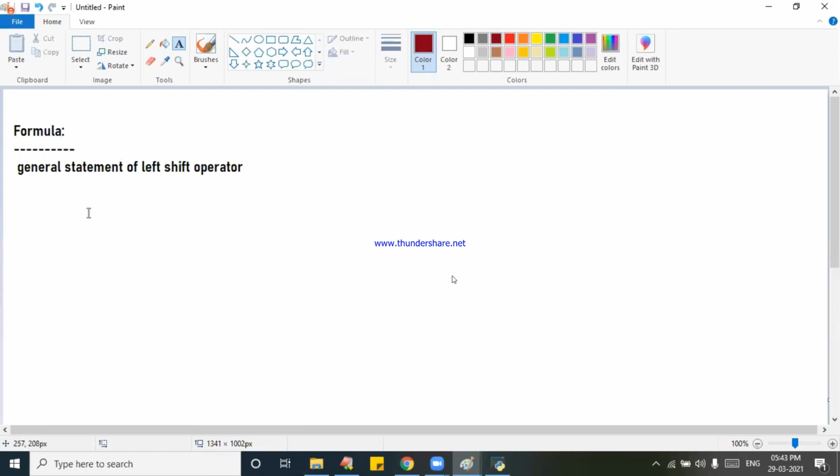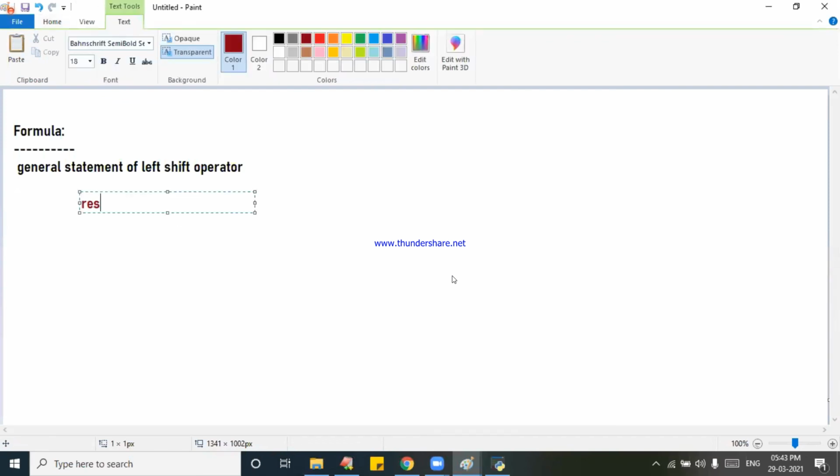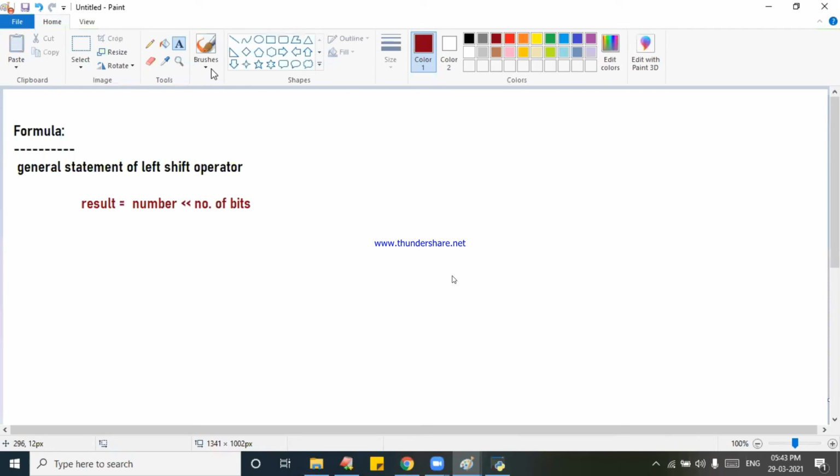Now I am writing, what is it, ma? RES is equal to result, that I mean to say result is equal to number double less than number of bits, positive number of bits, already told you, right? So it's important, by mistake I just wrote it directly. What is the formula, ma?